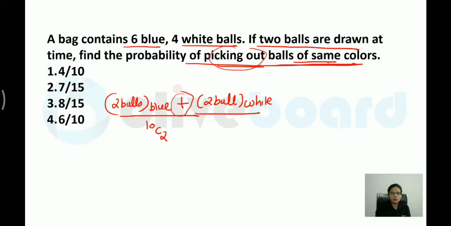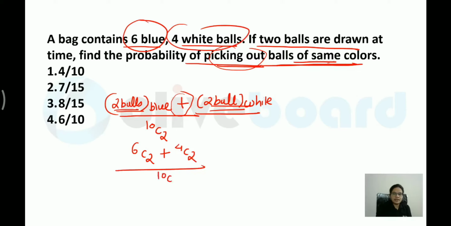Now two blue are there. So what will you write over here? 6C2, because total 6 blue balls are there, out of them I'm choosing 2. Addition, you have to write 2 white balls. So both of the balls are white. What will you write? 4C2, divided by total possibility, that is 10C2. Let us evaluate this value.